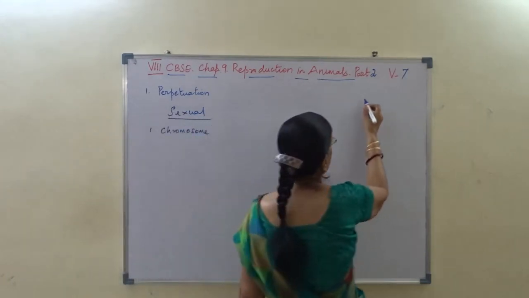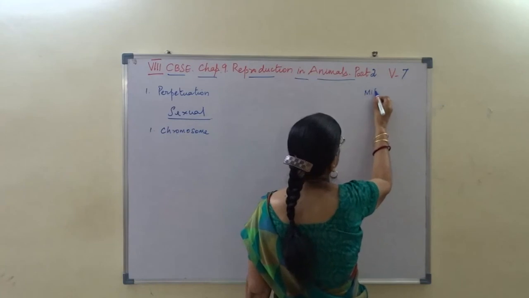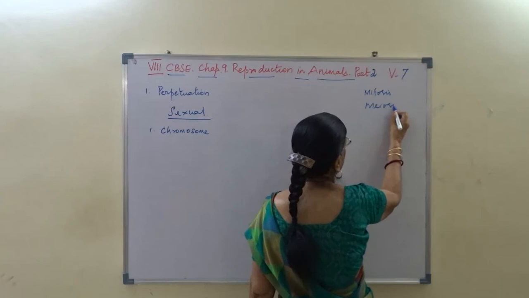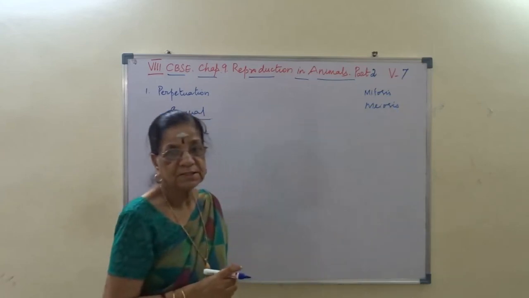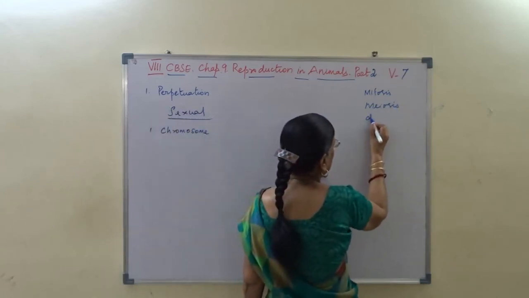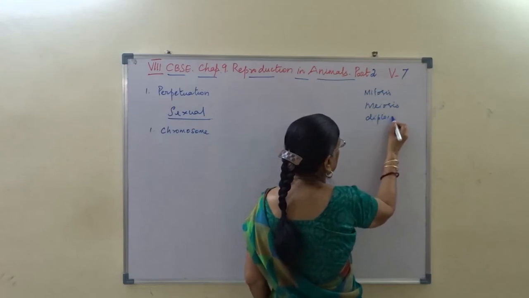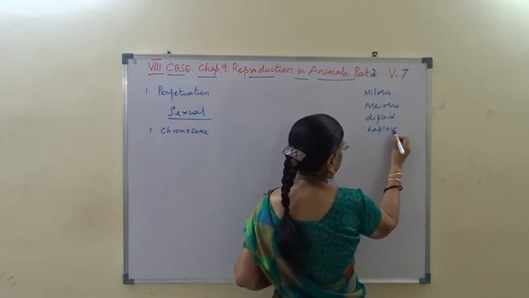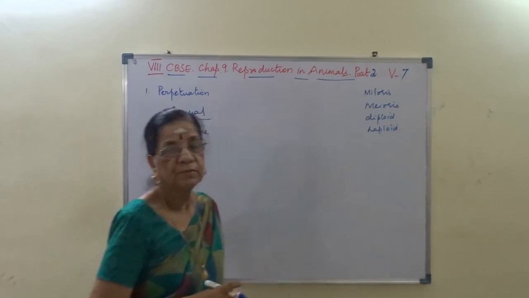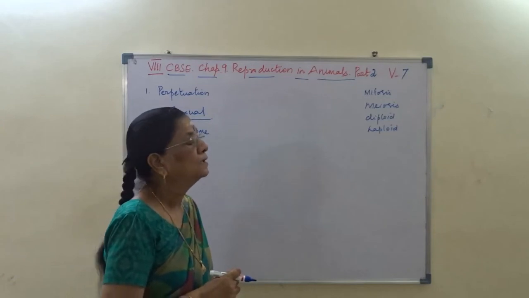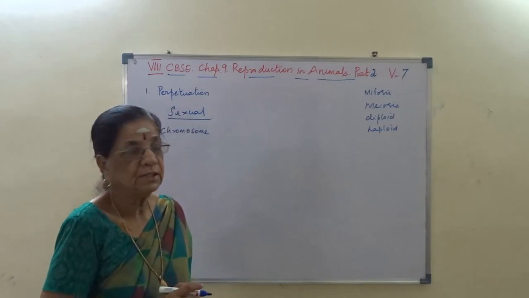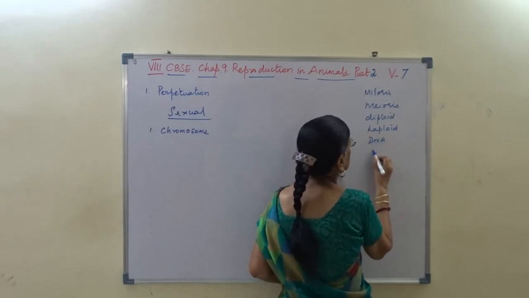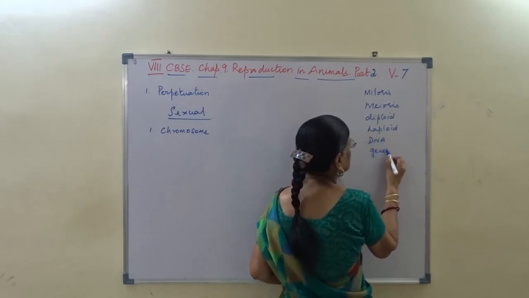Here: chromosome, and then mitosis, meiosis, diploid, haploid, and then we say about the DNA and genes.